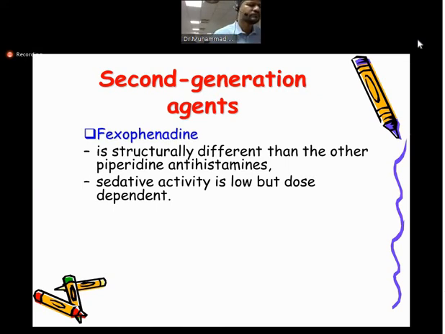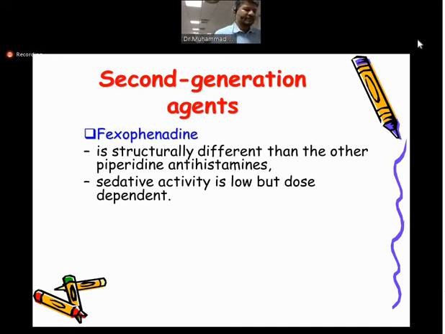Sir, is there any specific side effect of long-term use of antihistamine? So obviously, whenever you take a drug for a long term, there are problems. With these antihistamines, the drugs that affect the CNS mainly, because they can easily cross into the CNS, dependency is the problem. So they basically cause dependency.